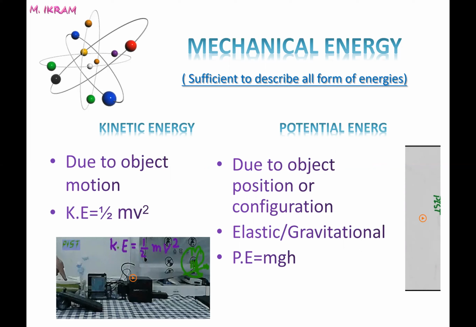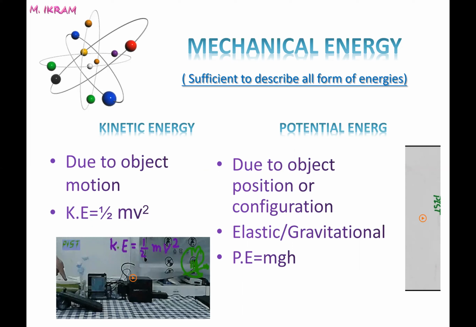I devoted one lecture to the kinetic energy and explained it in much greater detail. I told you that kinetic energy is the energy due to the object's motion, and that it is the natural or intrinsic property of all moving objects.